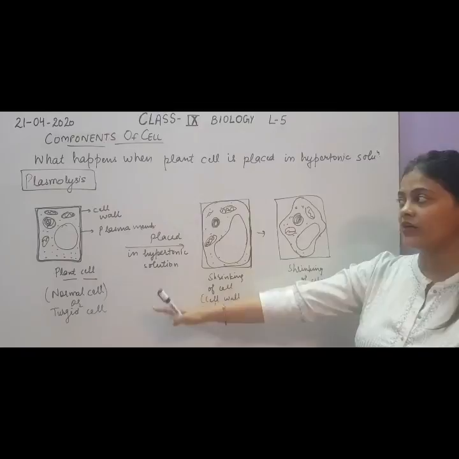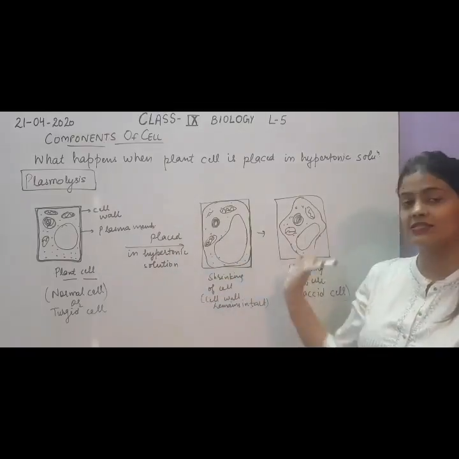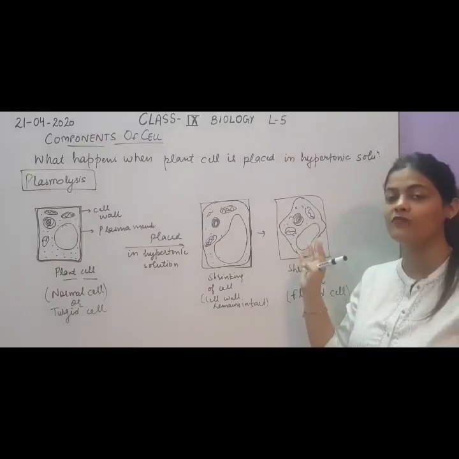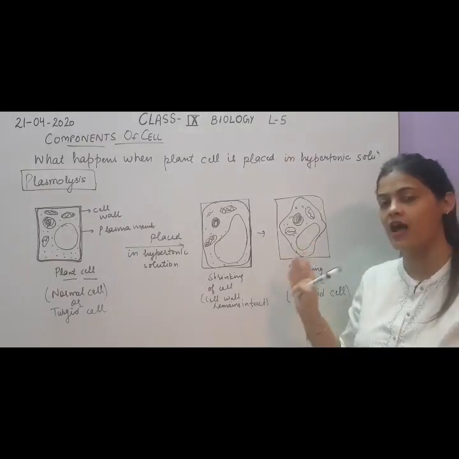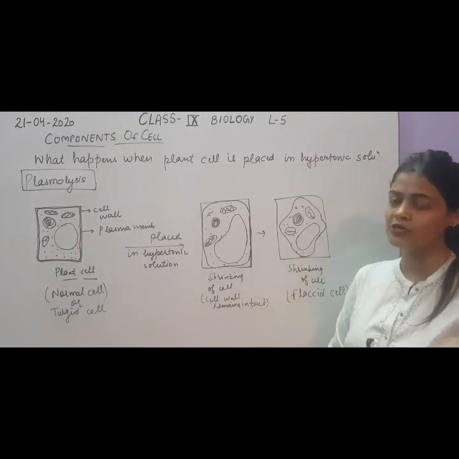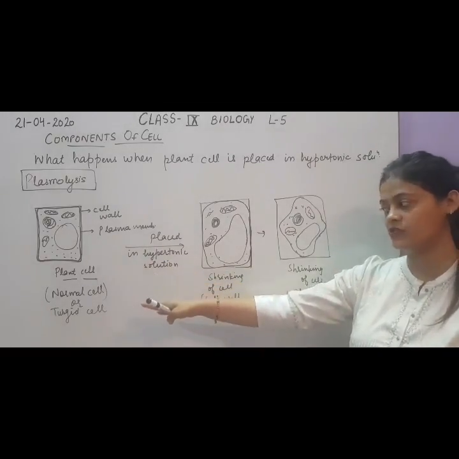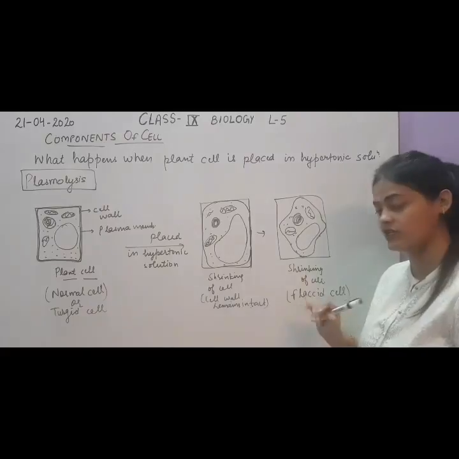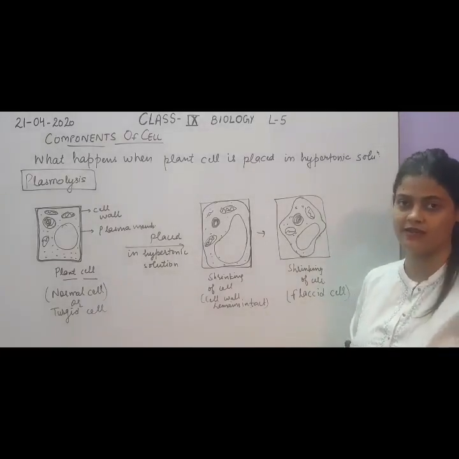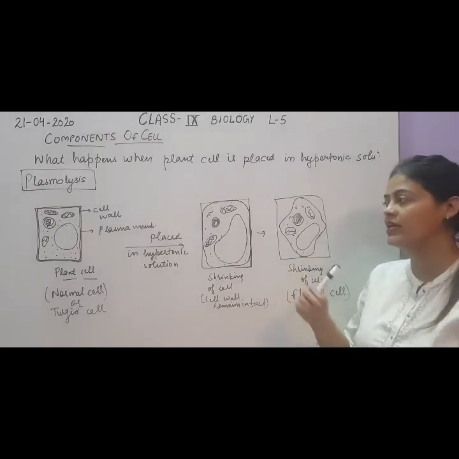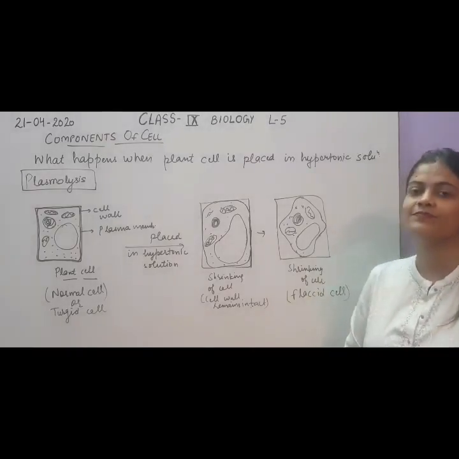So is it clear? This process is called plasmolysis, meaning the shrinkage of the cell membrane of a plant cell when it is placed in a hypertonic solution. The cell before the shrinkage was called a turgid cell, and the cell after shrinkage will be called a flaccid cell. So let's see an activity given in your book to make it more clear.